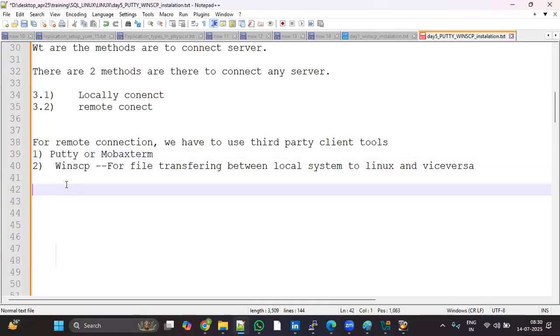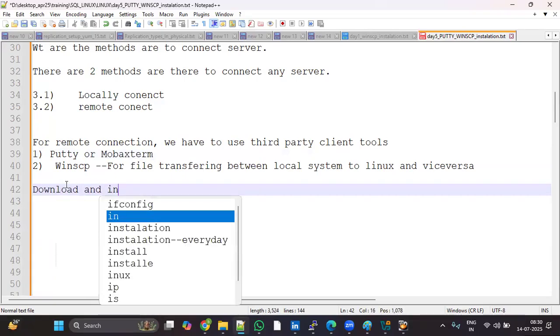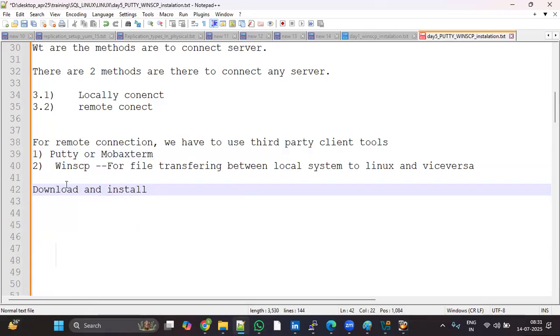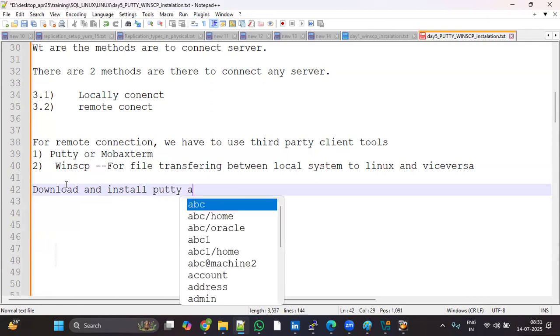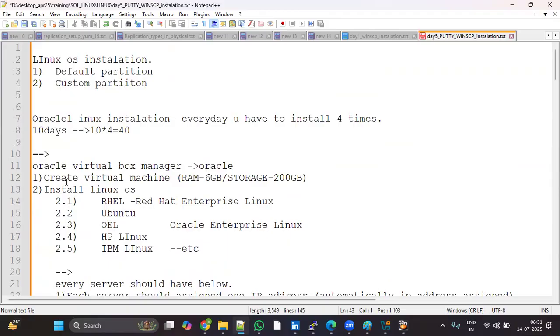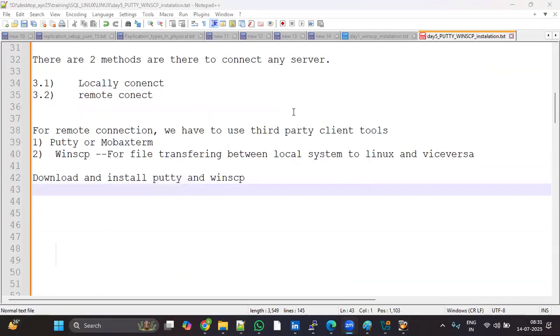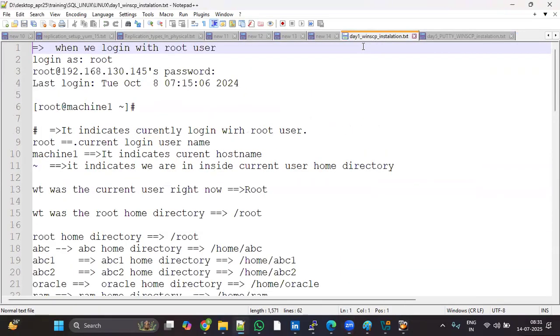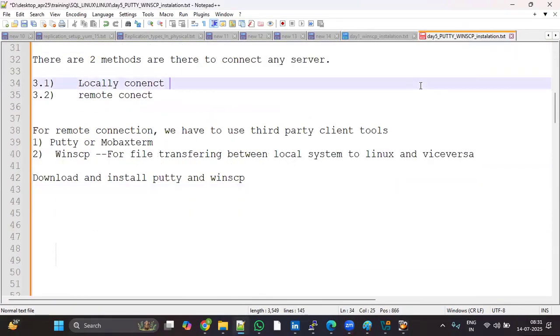So how to download this Putty? Download and install Putty and WinSCP.